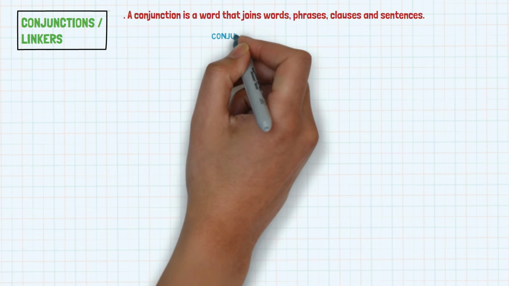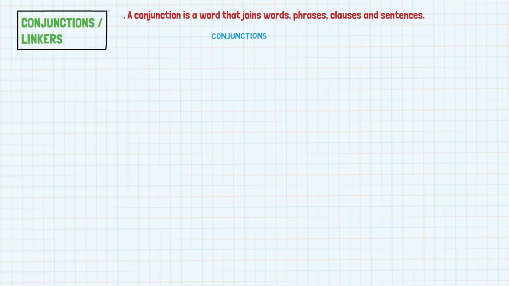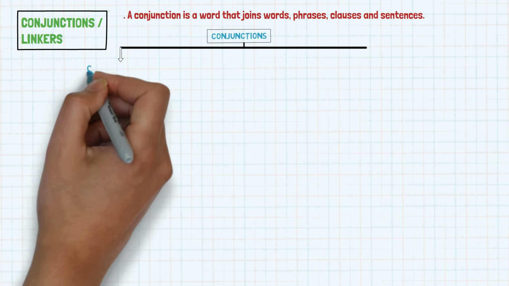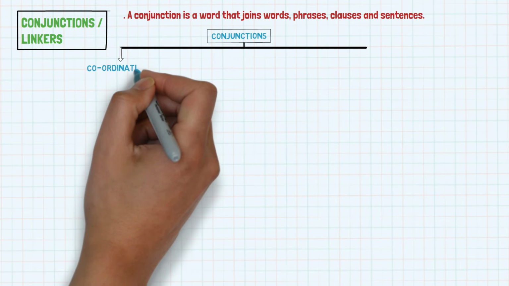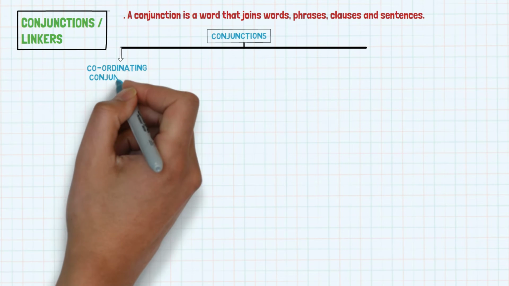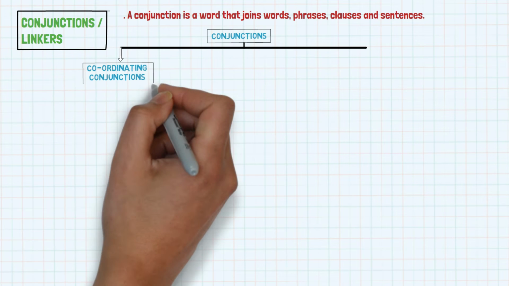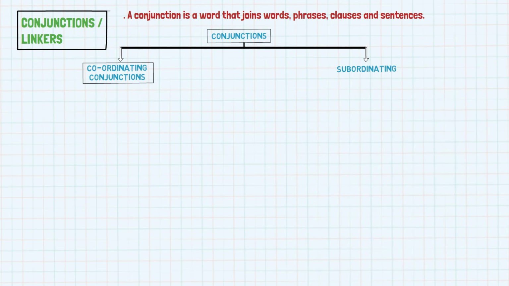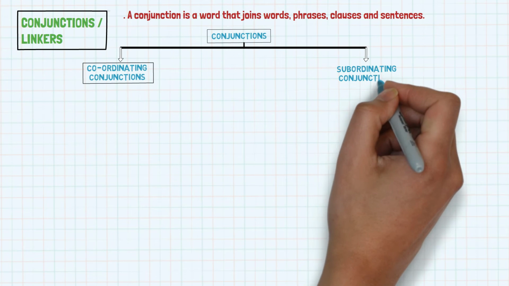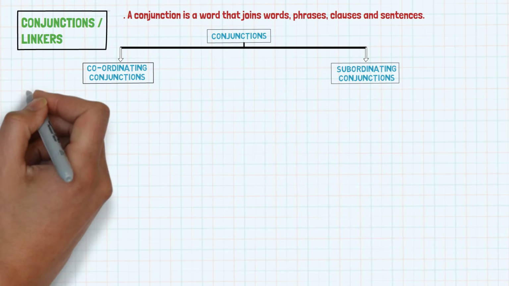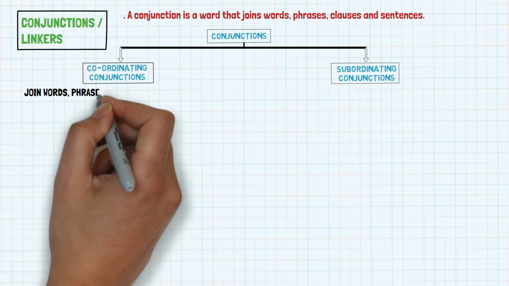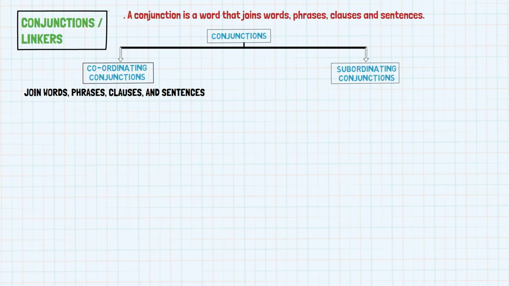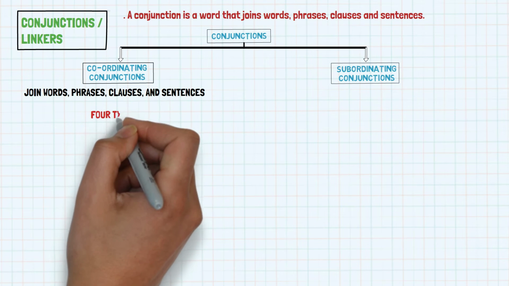Two kinds of conjunctions: coordinating conjunctions and subordinating conjunctions. Coordinating conjunctions join words, phrases, clauses, and sentences of equal ranks. There are 4 types of coordinating conjunctions.